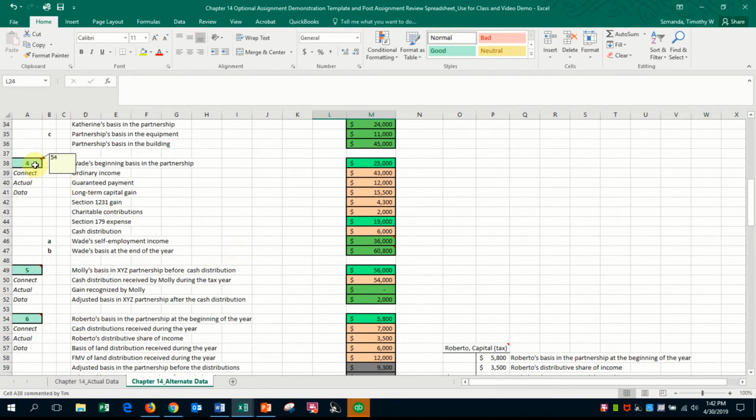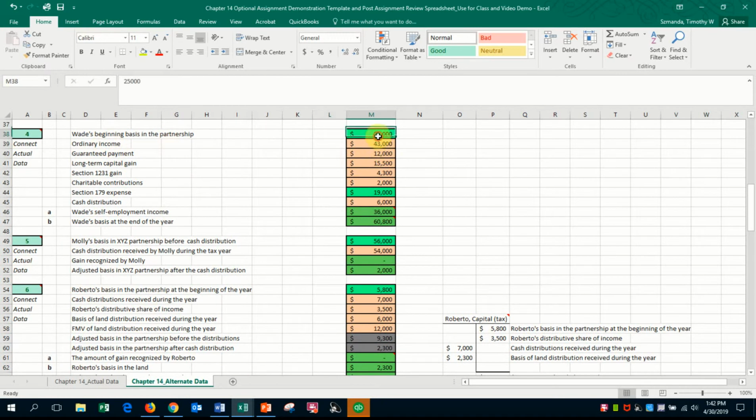The one comment I would make about number 54 in the text, which is also a Connect assignment, is that we need to consider, in this case, Wade, who had a basis in the partnership of $23,000.